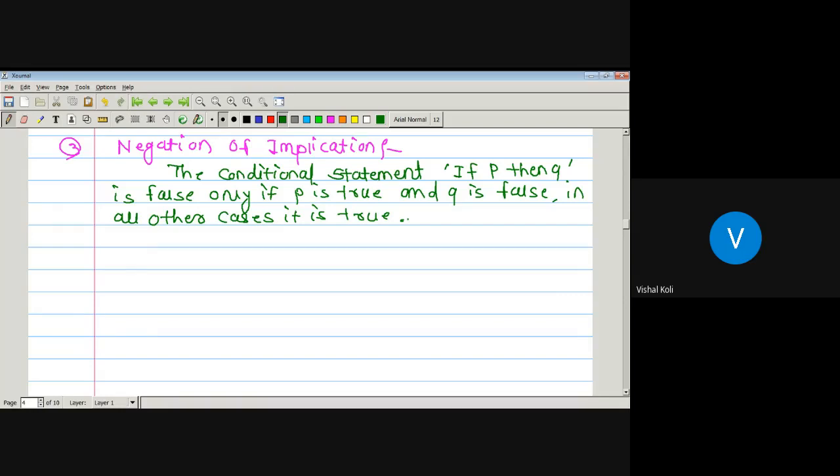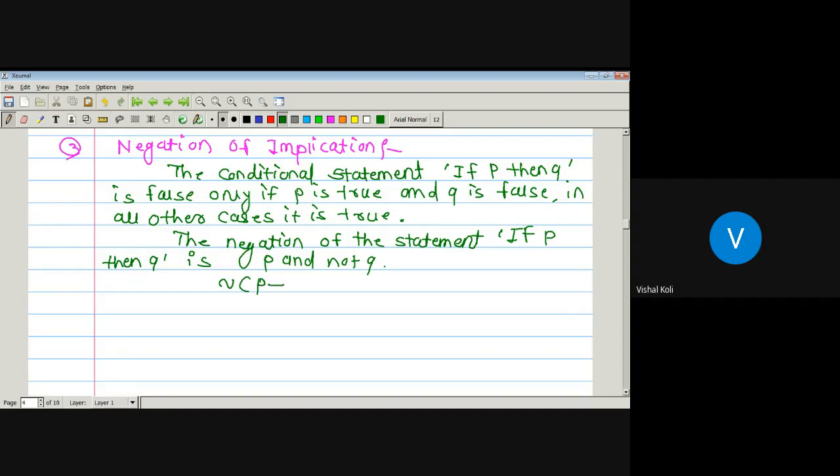Now we have to use this definition to find out its negation. Therefore, the negation of the statement, if P then Q, is P and not Q. So here, if there is a statement if P then Q, then its negation is nothing but P and not Q. That is, negation of P conditional Q is equal to P and not Q, meaning negation of Q. So if there is a conditional statement, then its negation is nothing but P and not Q.